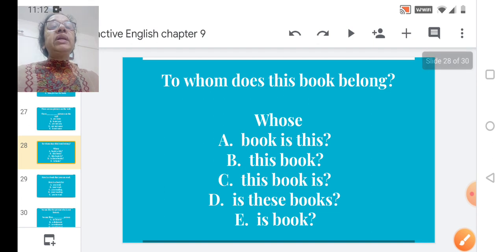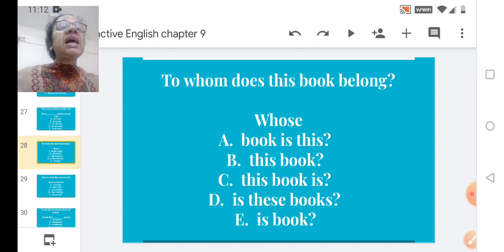Now we come to the next one. To whom does this book belong? Now this is the sentence given. This is a question. To whom does this book belong? Now there's a word given, whose. Now the question is asked, whose: A, book is this. B, this book. C, this book is.